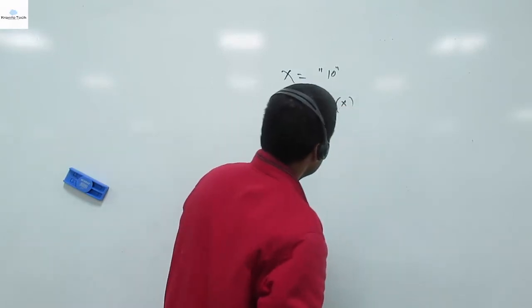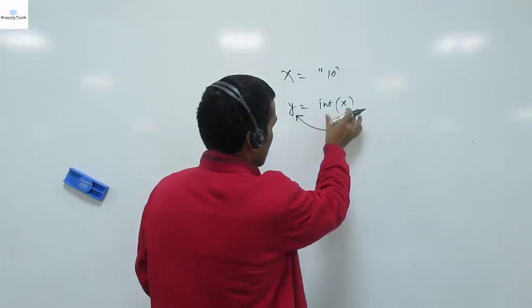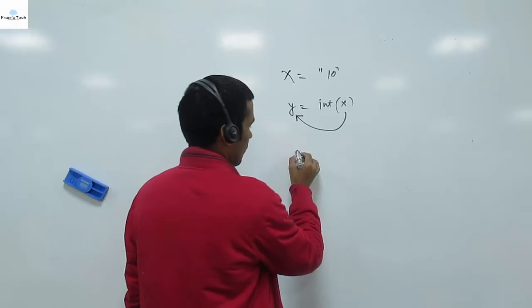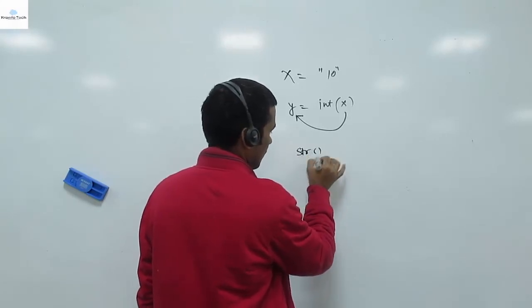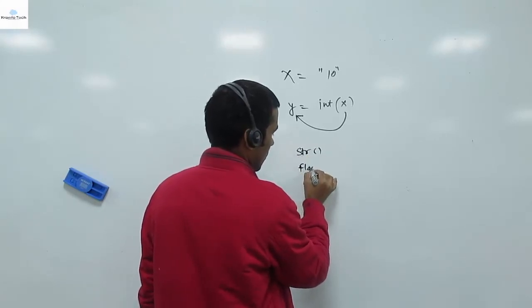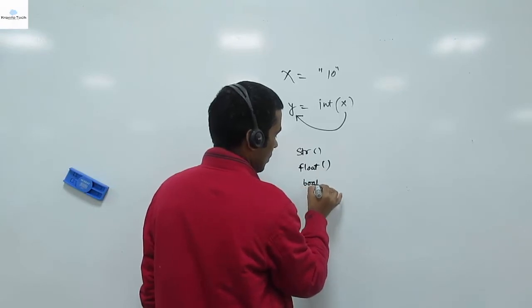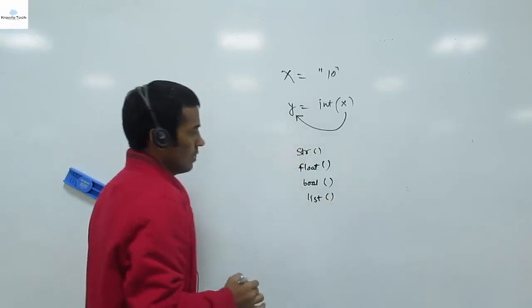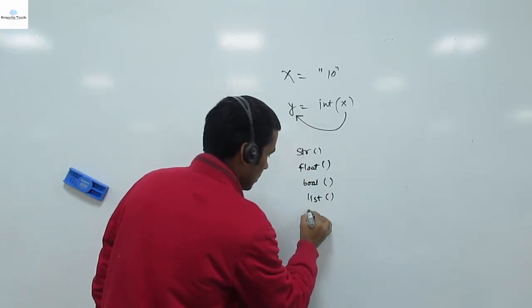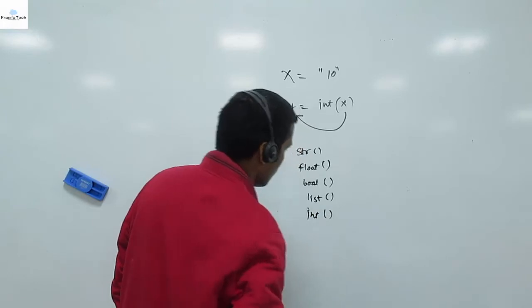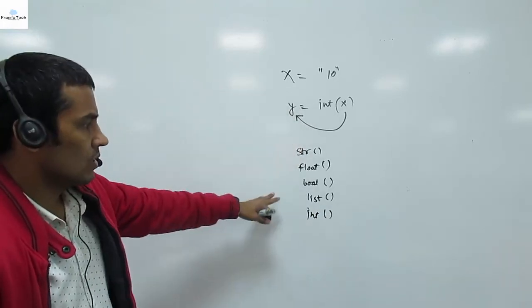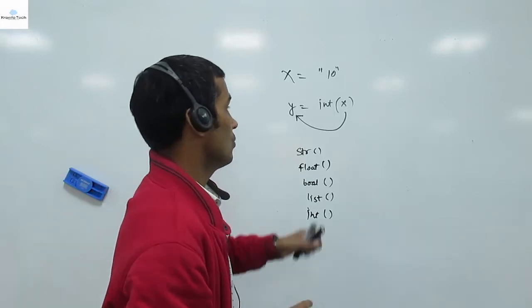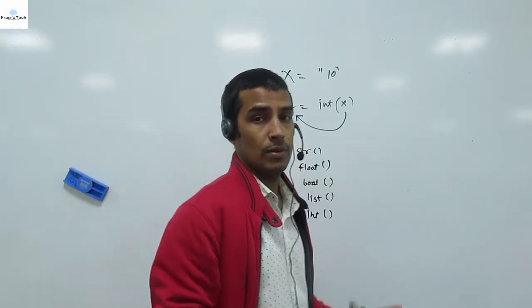It will convert the string to an integer. We also have the str function, the float function, the bool function for boolean values, and the list function if we are dealing with list data. As I discussed, the int function converts to an integer value. These are a few type conversion functions already available in Python. We should know about these things very well.